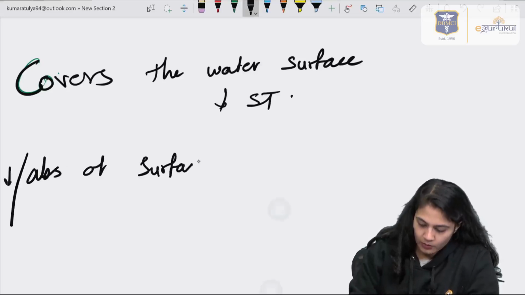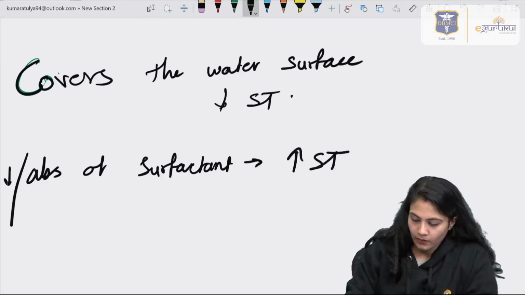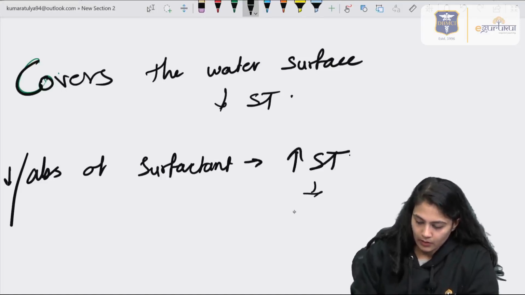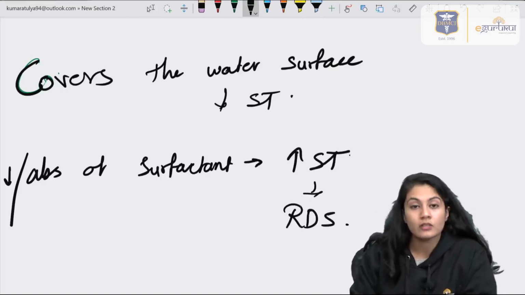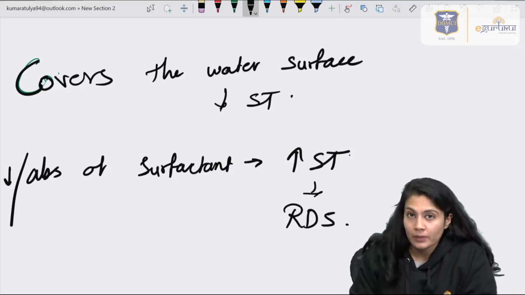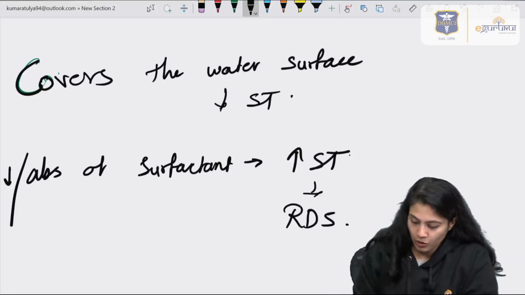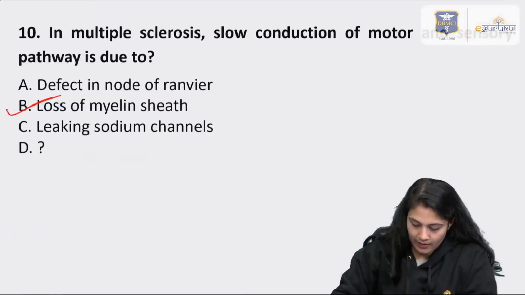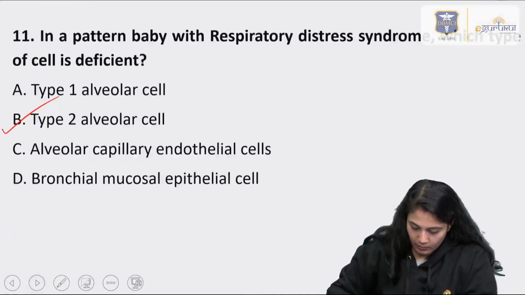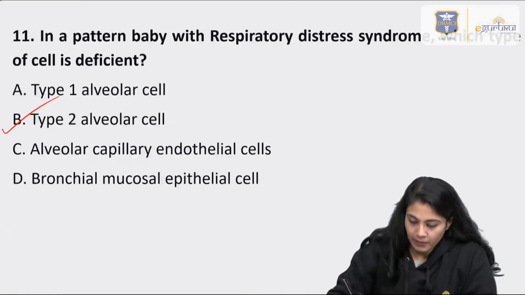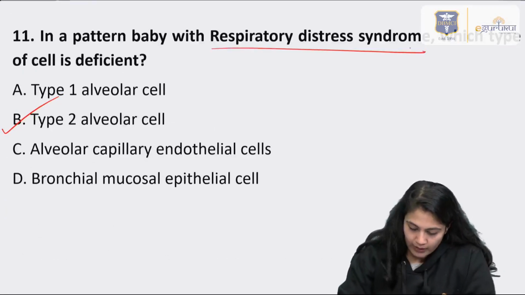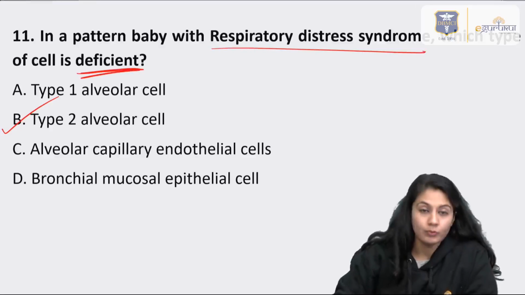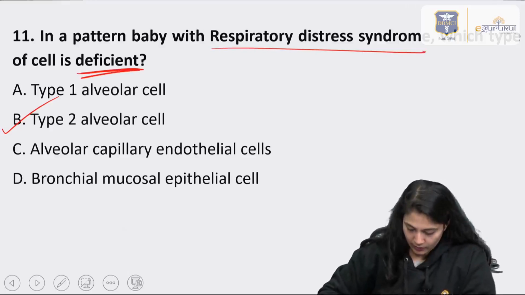You may write decrease or absence of surfactant. So there will be increase in the surface tension, and that will lead to distress in inspiration as well as expiration. There will be a difficulty in inspiration and expiration, which is known as respiratory distress syndrome, and that is the question of the NEET PG exam. In respiratory distress syndrome, the deficient cell will be type 2 because they are releasing the surfactant.